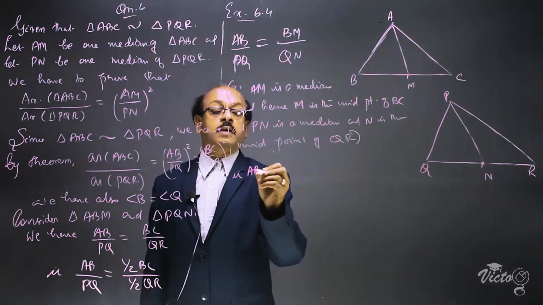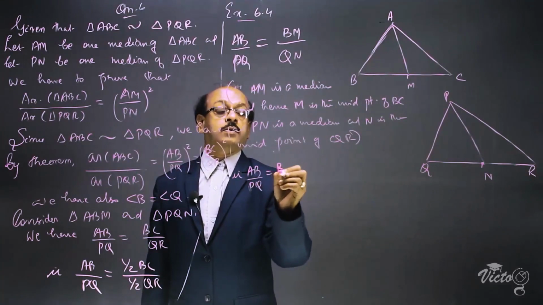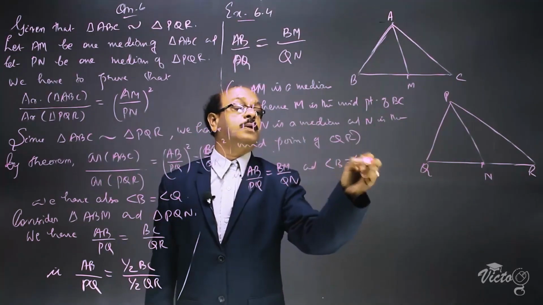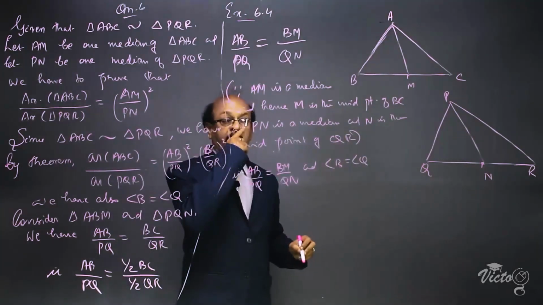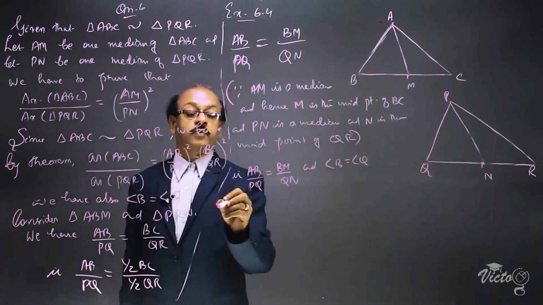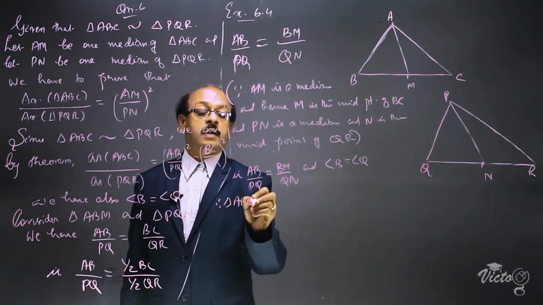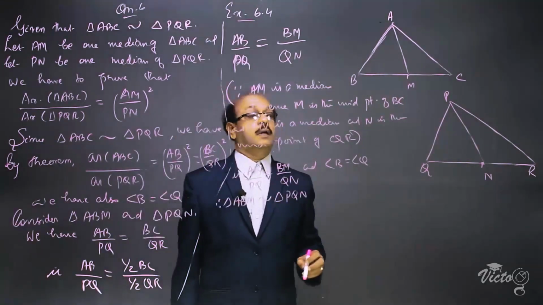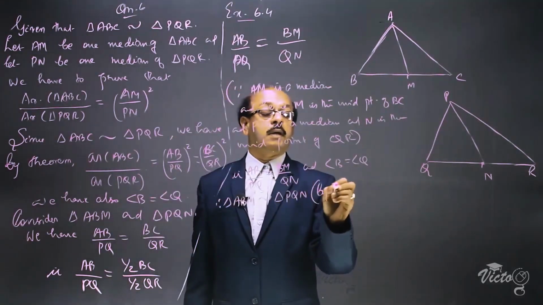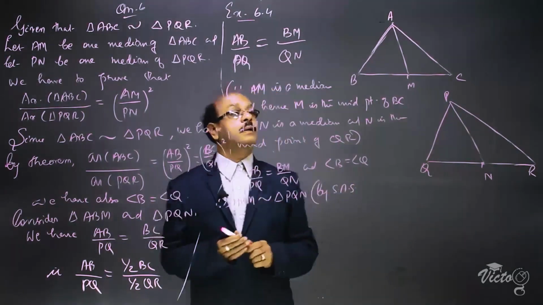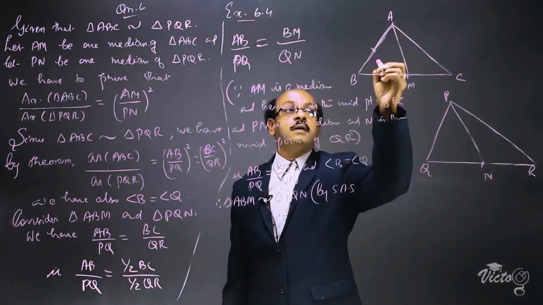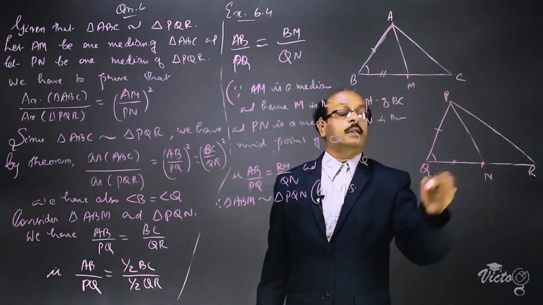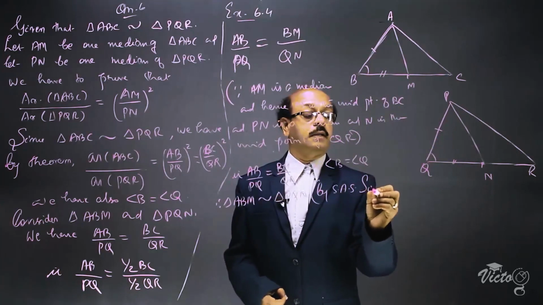That is AB by PQ is equal to BM by QN and angle B is equal to angle Q. Therefore, triangle ABM is similar to triangle PQN by SAS similarity criterion, side angle side.